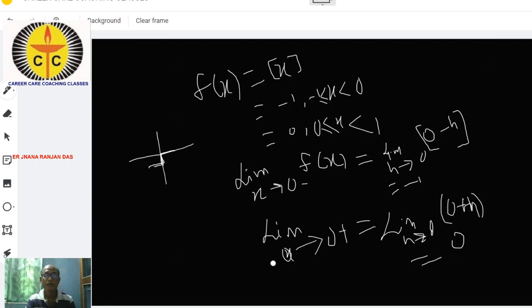So the limits as x tends to 0 plus and 0 minus are different.